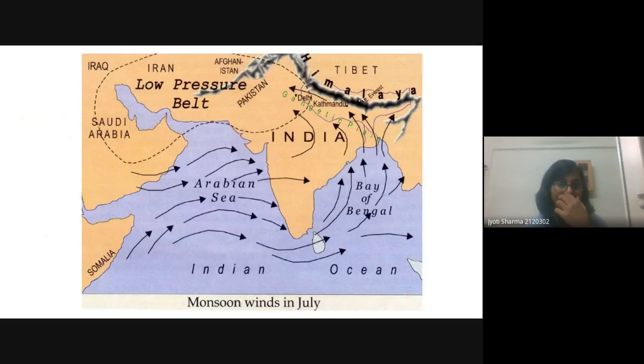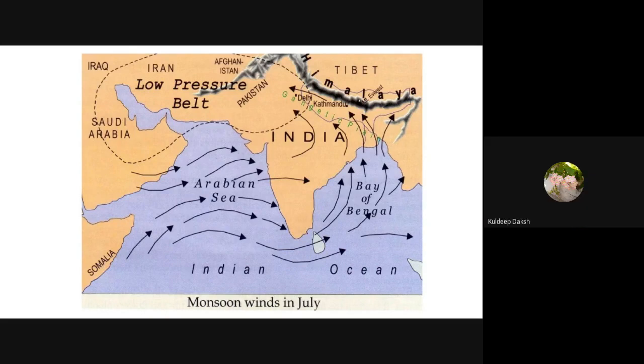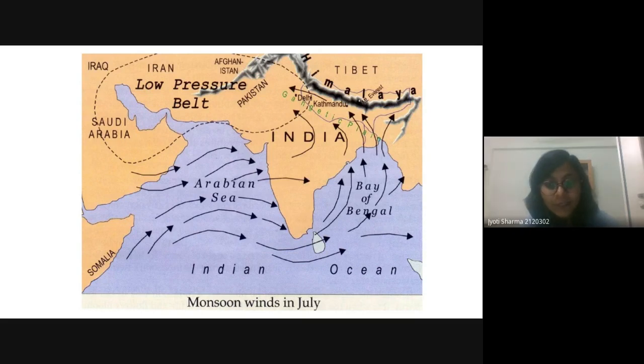Can anyone explain how this monsoon comes from the Indian Ocean and how we get rainfall in India? Kuldeep, you are just reading physical geography, right? Just explain it. Kuldeep. Okay, Danish. Yes, ma'am, I can. Ma'am, that is because of the ITCZ, the Intertropical Convergence Zone, which is formed in the summer season.